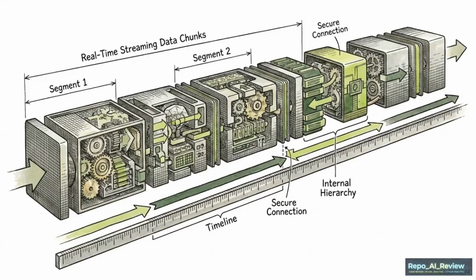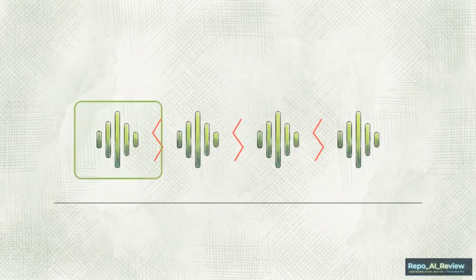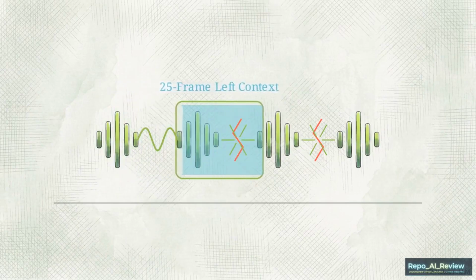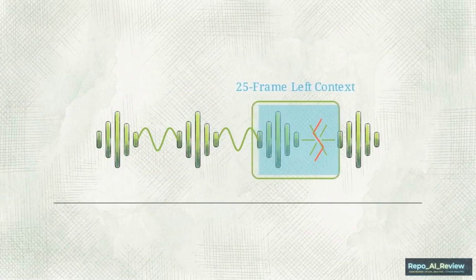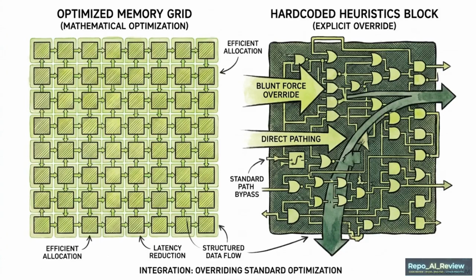The pipeline must also account for continuous audio generation, streaming data out in real time. Decoding small chunks of audio sequentially often creates audible seams or boundary glitches where the chunks meet. To prevent this, the system uses sliding window decoding. Every chunk of audio is reconstructed using a 25-frame left context. It overlaps the acoustic data, perfectly stitching the sequential chunks together. High-performance infrastructure requires marrying mathematically perfect memory optimizations with brutal, real-world heuristics.